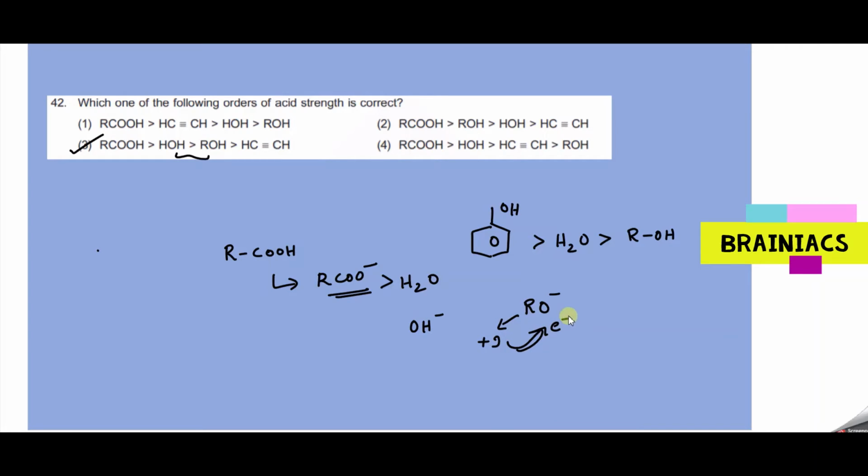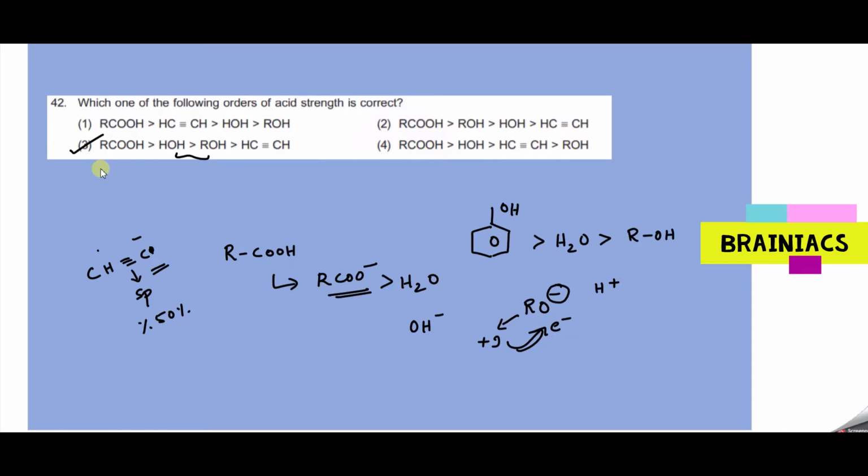That is the reason. Then come terminal alkynes. After donating the H plus, it becomes a carbanion with sp hybridization, which means the percentage of s character is around 50%. It will attract the electrons, making it stable. So option 3 is the correct answer. Okay, go to the next question.